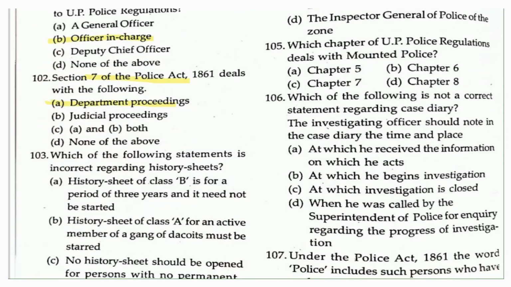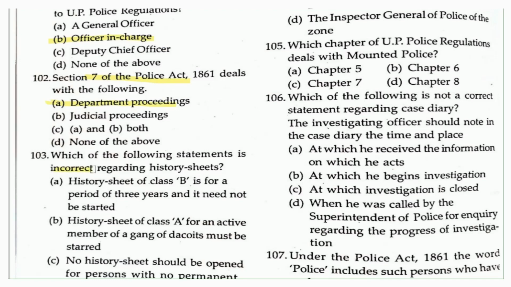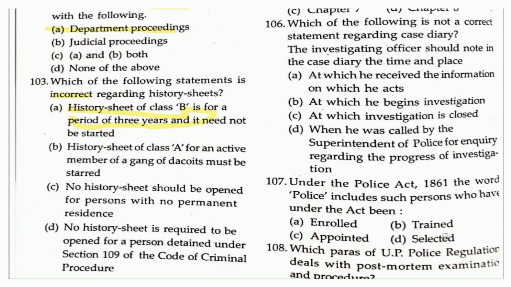Which of the following statements is incorrect regarding history sheets? The statement which is incorrect is option A: history sheets of class B are for a period of 3 years and need not be started. So a class B period of 3 years need not be started is incorrect, and the rest of the statements are very much correct here. Okay. Next, let us go to the next question.